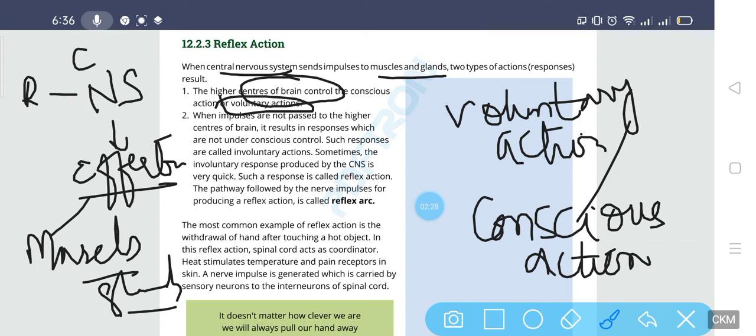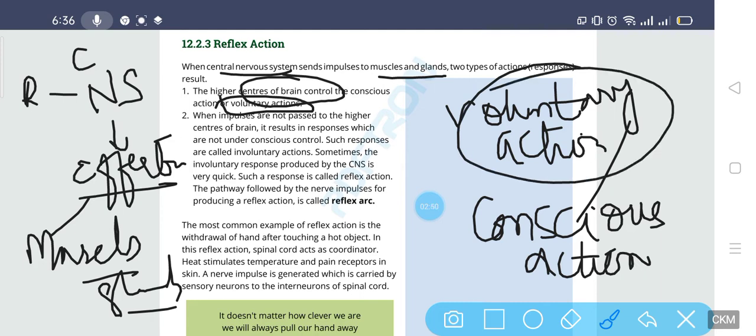Now the other kind are those impulses which are not passed to the higher center of the brain, and they are known as involuntary actions. One is a voluntary action, in which we have learned that the brain is involved. The impulses in which the higher center of the brain is involved are known as voluntary actions. But where the higher part of the brain is not involved, it is known as an involuntary action.